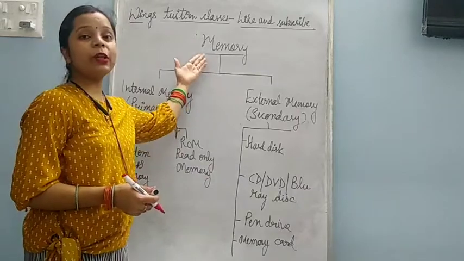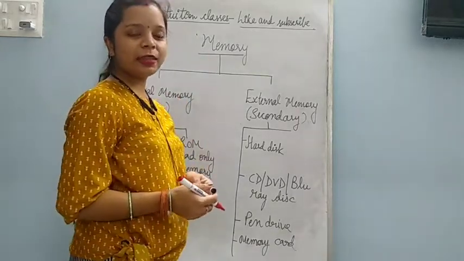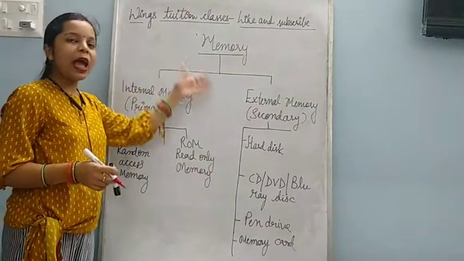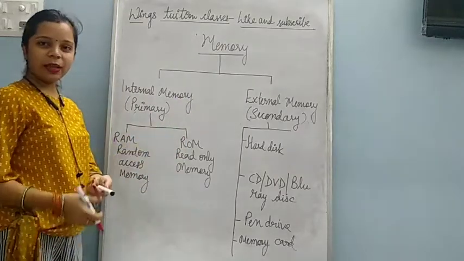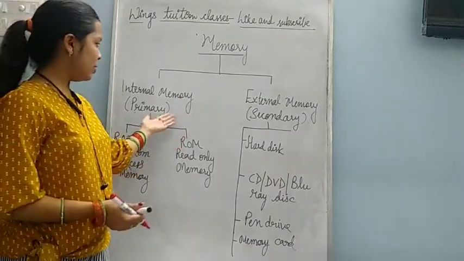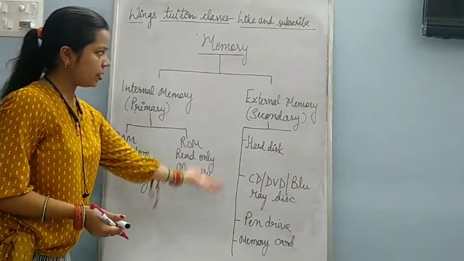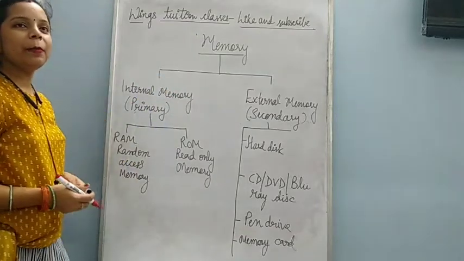Today I am going to tell you about memory. This is given in lesson 1 in your book. So today I will explain memory and types of memory. You can see on the blackboard one chart I have drawn. In this it is denoted what are the types of memory and what are some devices in the external memory. All this is written on the blackboard.